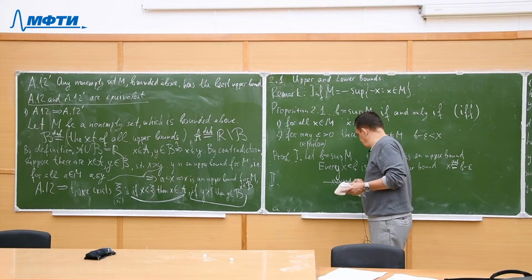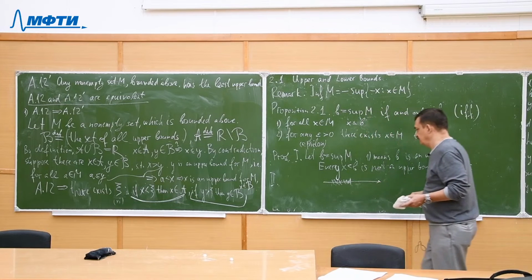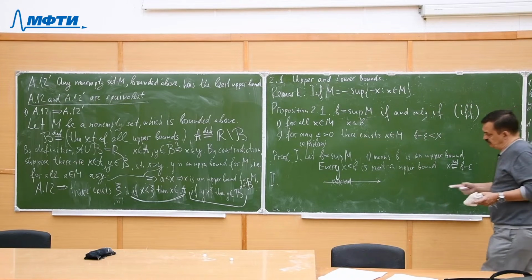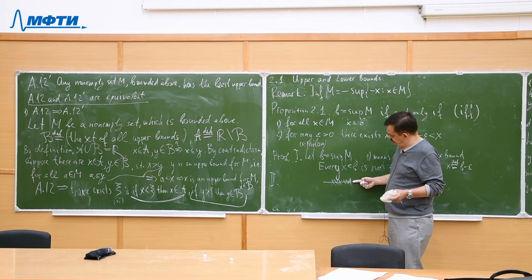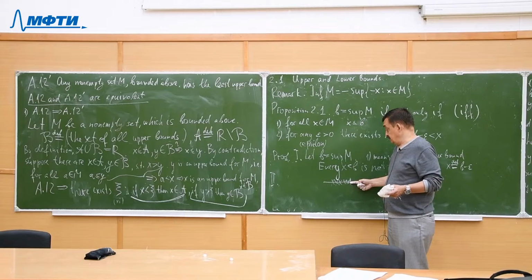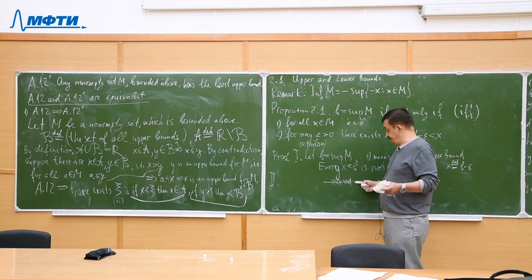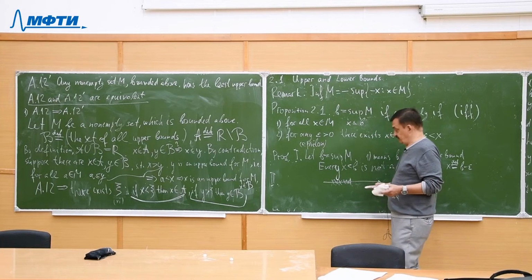Supremum is the least upper bound. So here it's like that. So you cannot move it to the left without having some cross point to the right. So you cannot move this bound to the left.